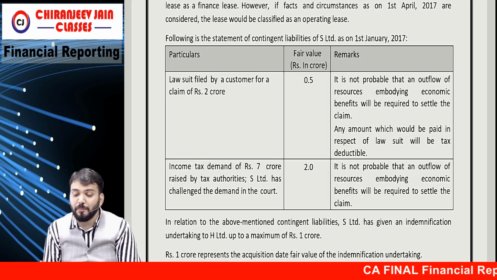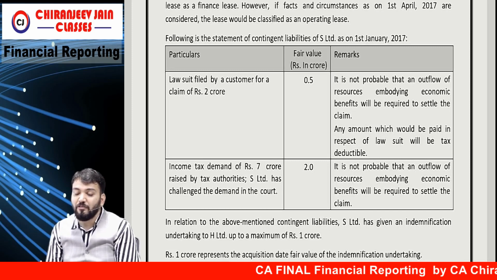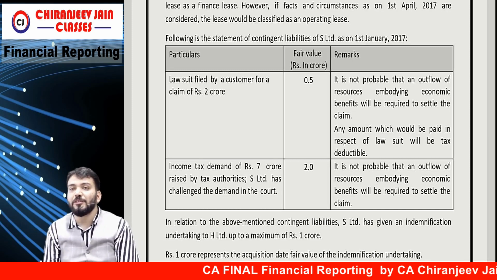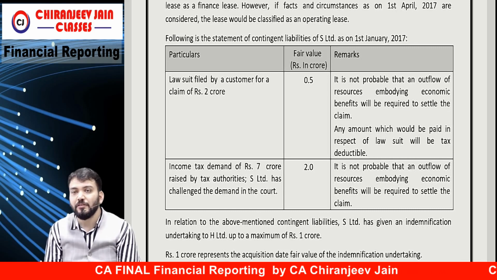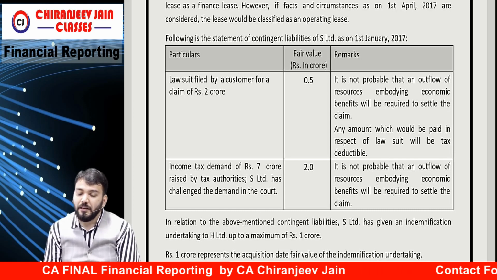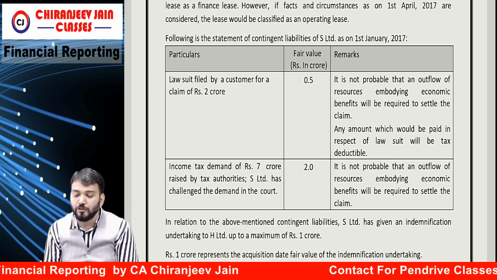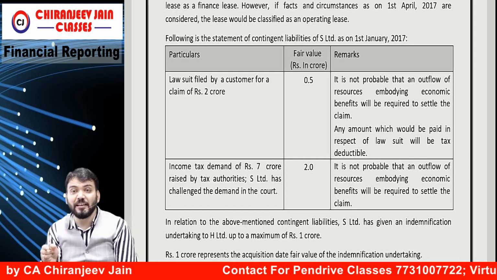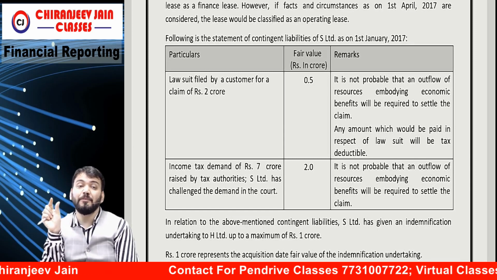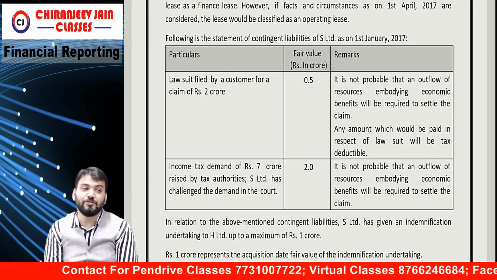It is not probable that an outflow of resources embodying economic benefit will be required to settle the claim. But even though it is not probable, we will recognize it. Any amount which would be paid in respect of the lawsuit will be tax deductible. So this point they have given to calculate the tax base. It means you need to calculate DTA and DTL also.